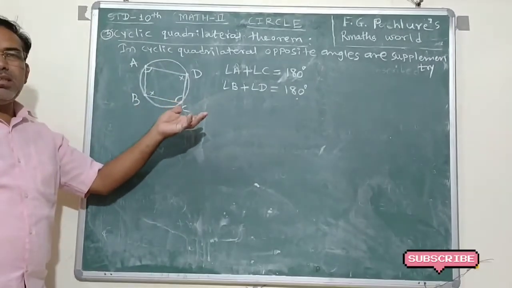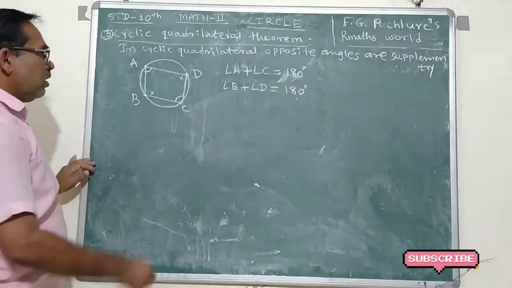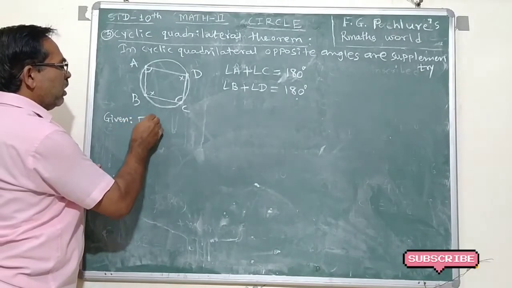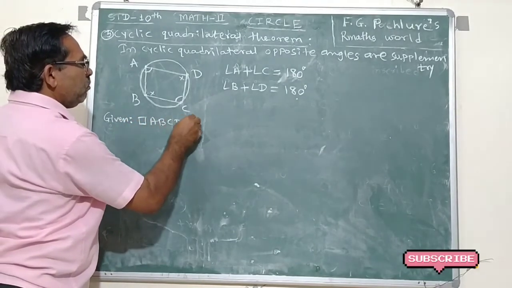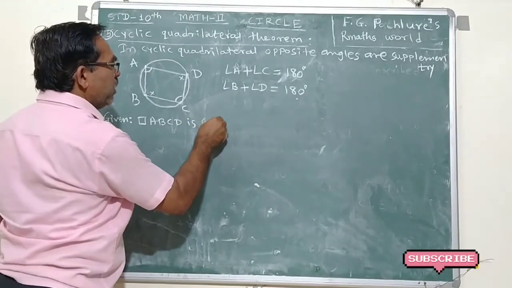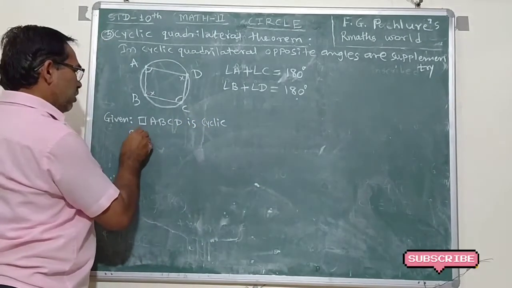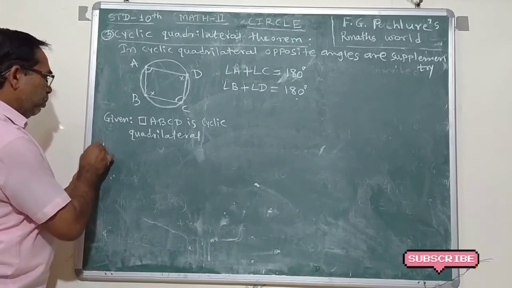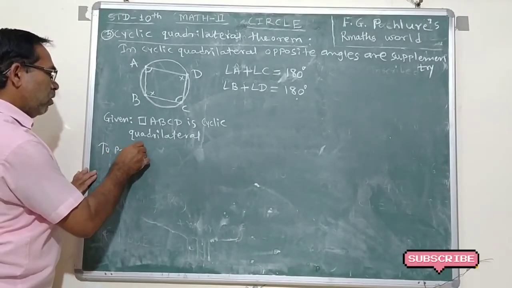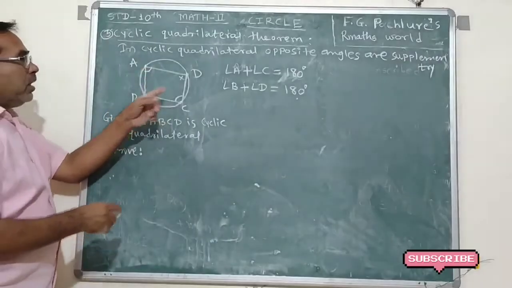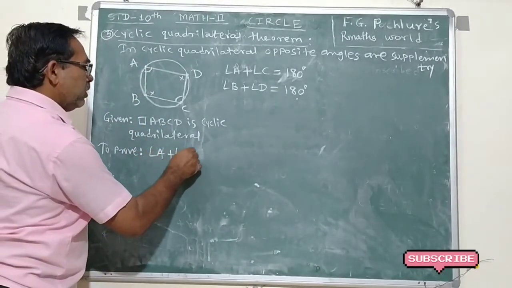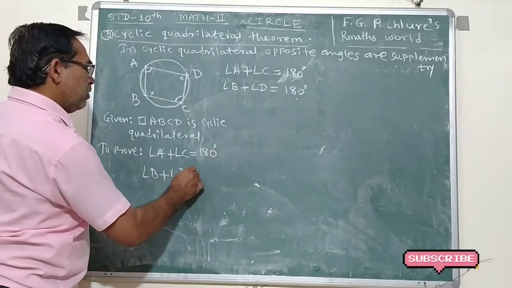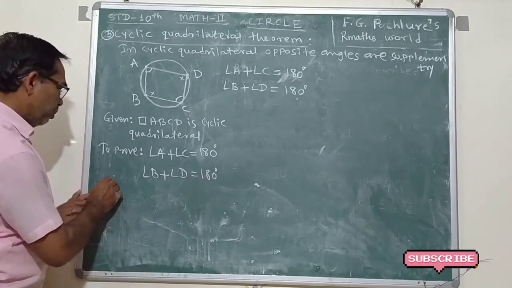If we want to prove this, then let us try to prove it. Here first we write the given part. Given: quadrilateral ABCD is a cyclic quadrilateral. To prove: what to prove? We want to prove that angle A plus angle C is equal to 180 and angle B plus angle D is equal to 180. Now proof.